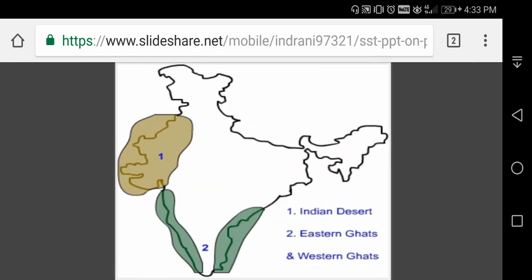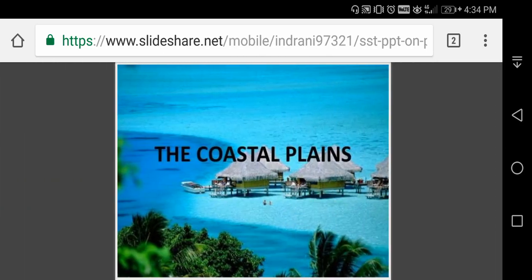See, this is the Thar Desert, the Indian Desert. Eastern Ghats and Western Ghats, you can see that. Now we can continue with the coastal plains.